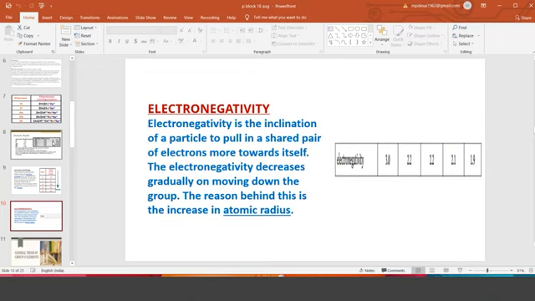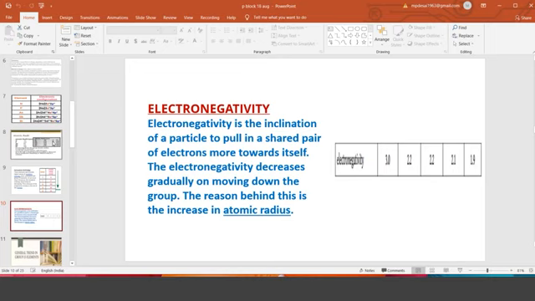Good. So electronegativity is the ability to withdraw a shared pair of electrons. For example, between H and Cl in HCl, Cl is more electronegative, therefore it withdraws the shared pair of electrons. There is a difference between electronegativity and electron affinity. Electron affinity is the affinity or affection towards an electron, so it is gaining one or more electrons. Electronegativity means it is withdrawing the shared pair of electrons.